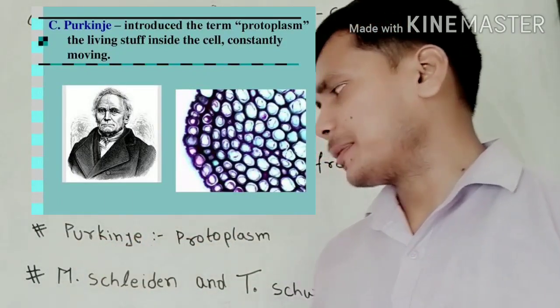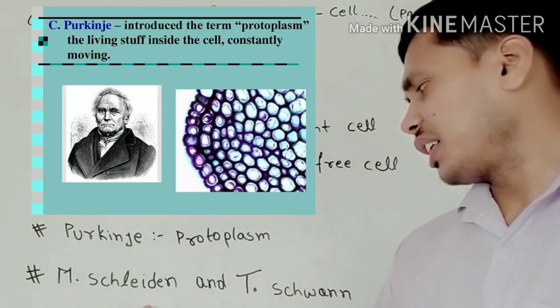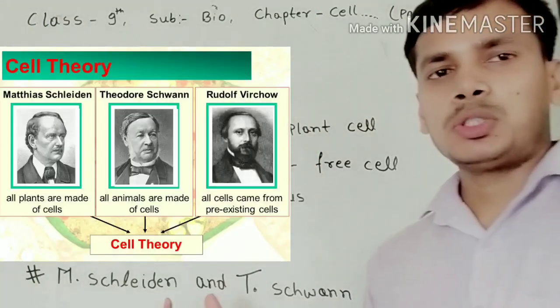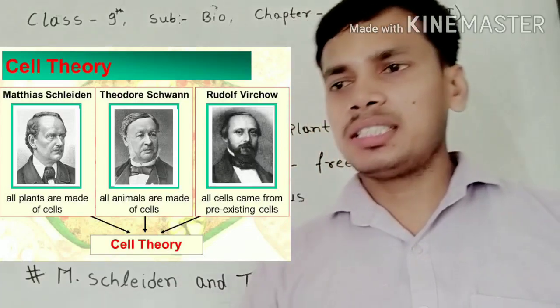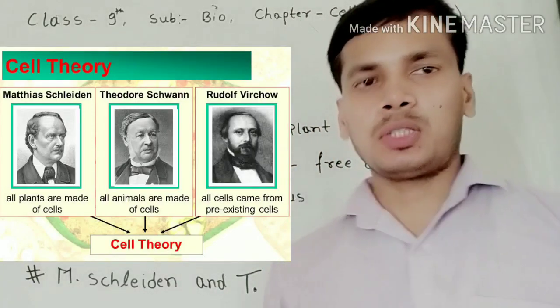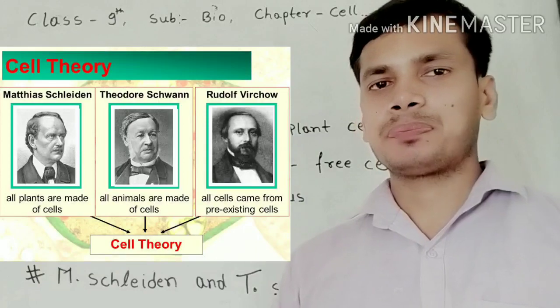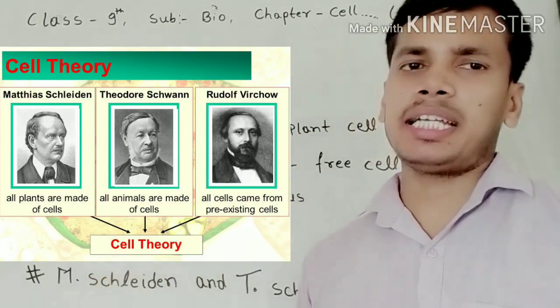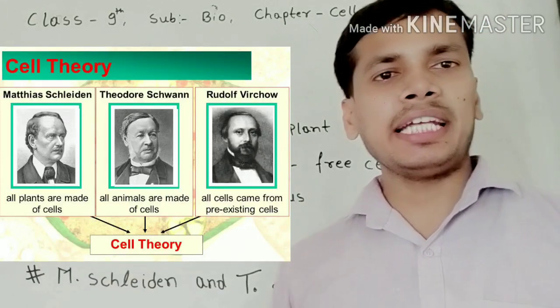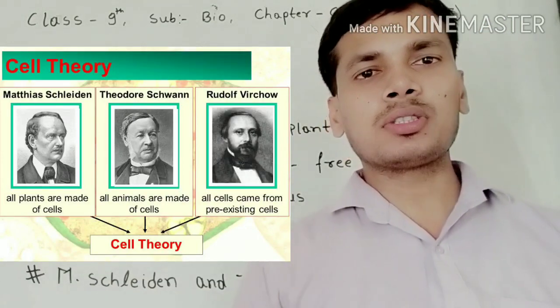And lastly, M. Schleiden and T. Schwann were the two scientists who gave the cell theory. What is the cell theory? Further we are going to study about it. All these names are already mentioned in your NCERT book. So underline and highlight them in your NCERT books, which will improve your knowledge.